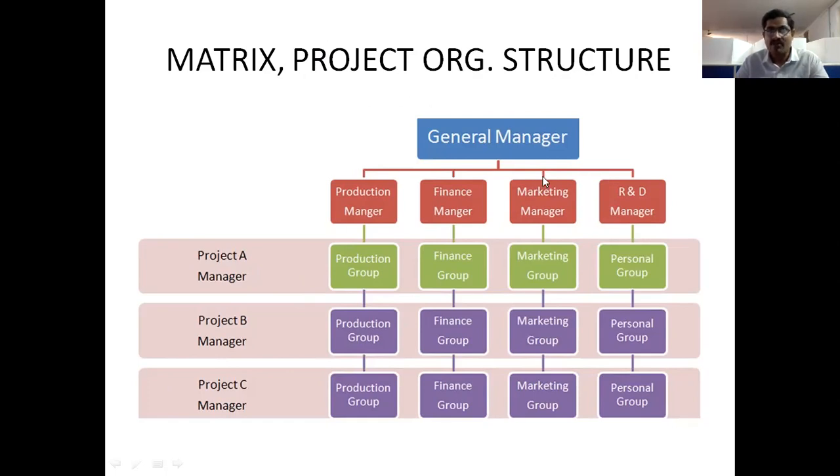Here also the diagram is the same, but the explanation is somewhat different. The diagram is similar to the project organization, but replace the word project with product: product A, product B, product C, and product D. For example, the company manufactures shirts as product A, another product B, maybe mobiles, and product C, suppose laptops.